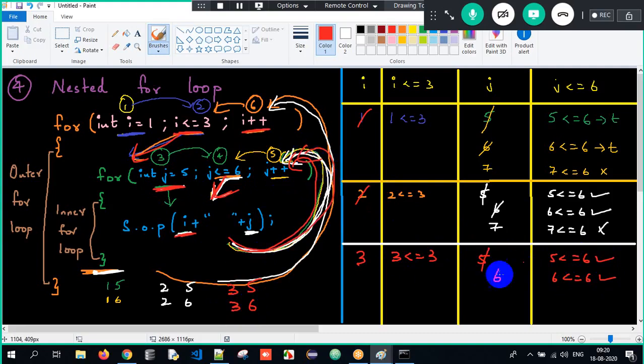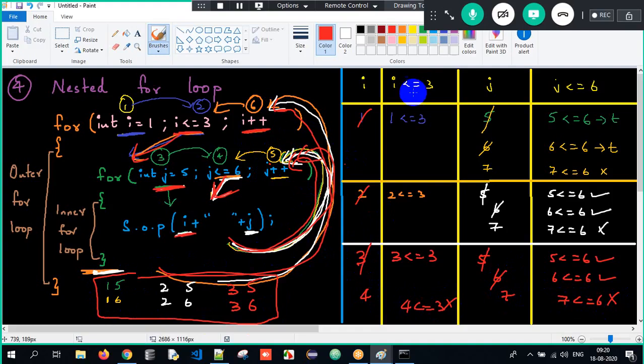Goes back. The j value will become 7. Is 7 less than or equal to 6? No. Stop it. Control will come back. Again it will go back to i plus plus. i plus plus meaning it will now get incremented to 4. Is 4 less than or equal to 3? No, stop it. And I have got this expected output.